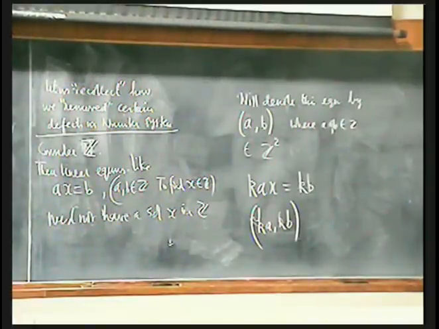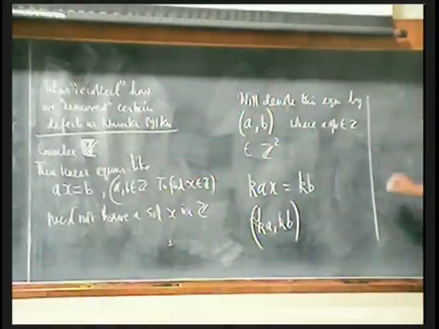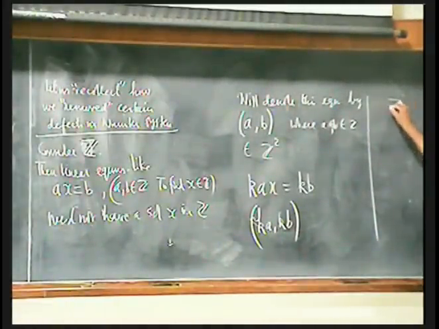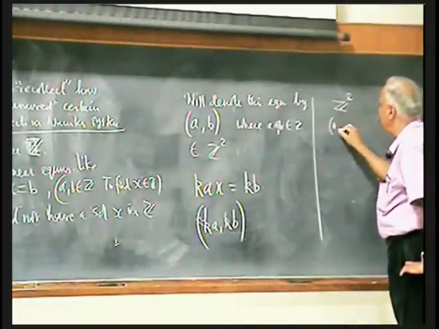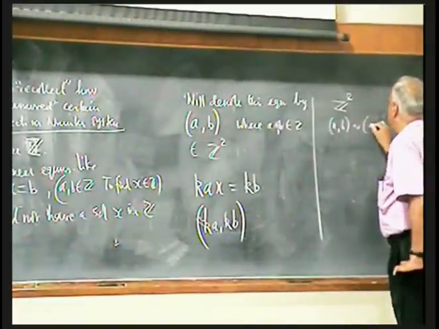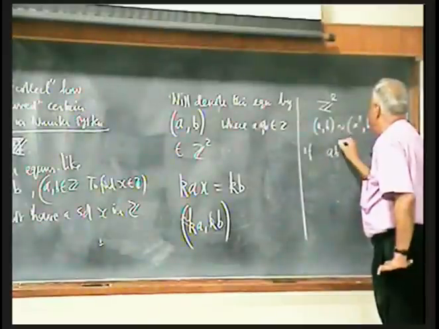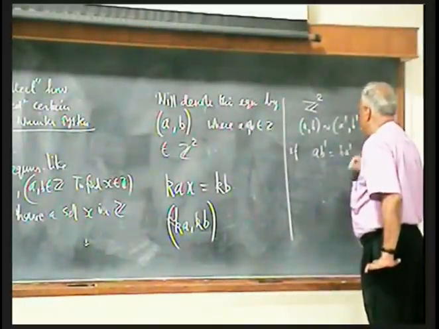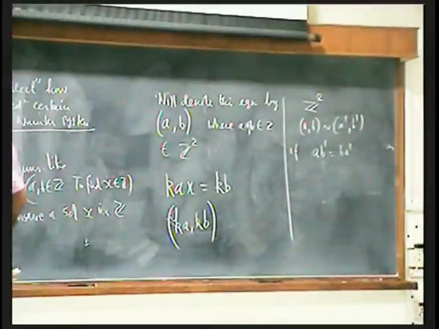So basically, what we are looking at is Z2. In Z2, we say AB is equivalent to A prime, B prime if AB prime equals BA prime. The product of the middles is equal to the product of the extremes.